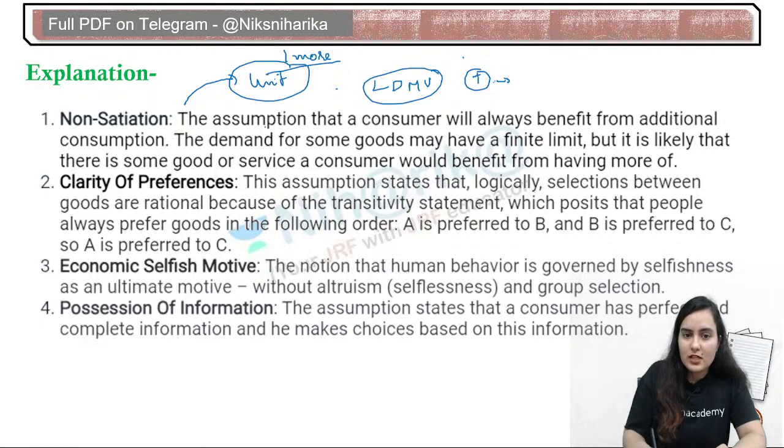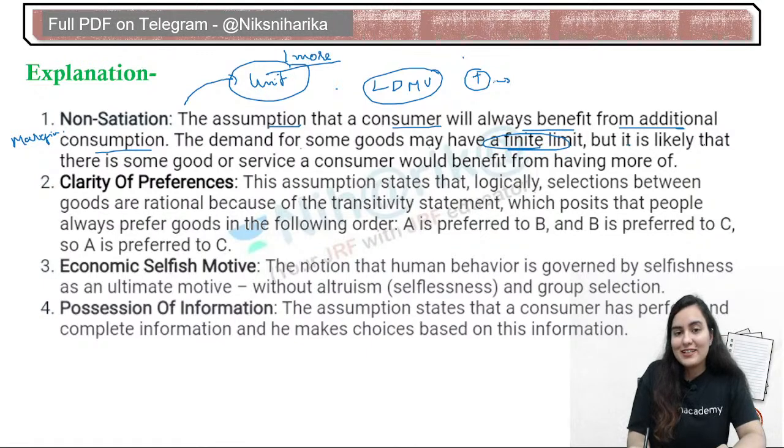Now see, an assumption that the consumer will always benefit from the additional consumption, that means something marginal is there. The demand for some goods may have a finite limit, but it is likely that there is some good or service that the consumer would benefit from having more of. Basically some have an infinite limit.